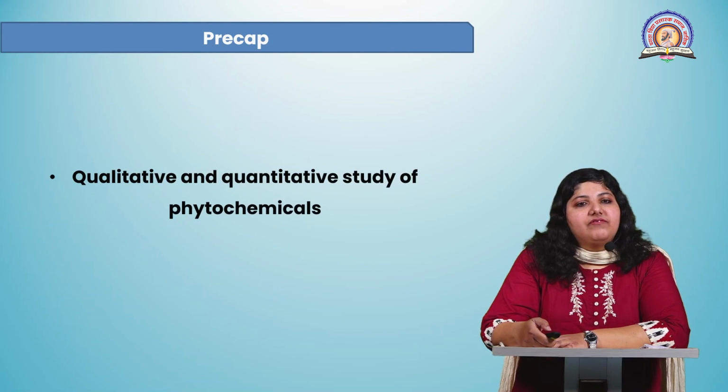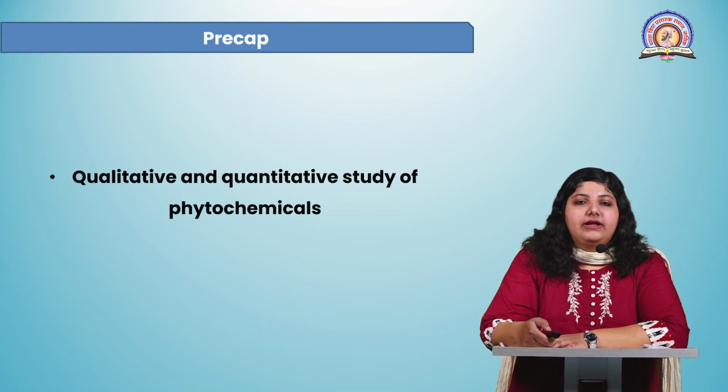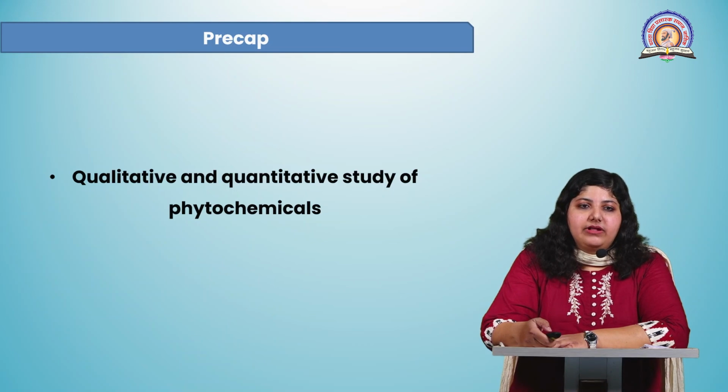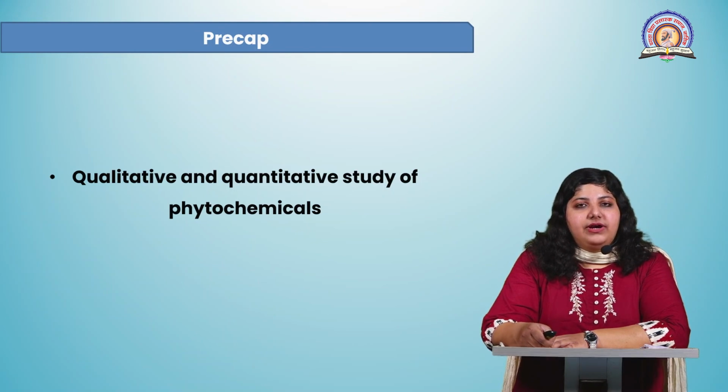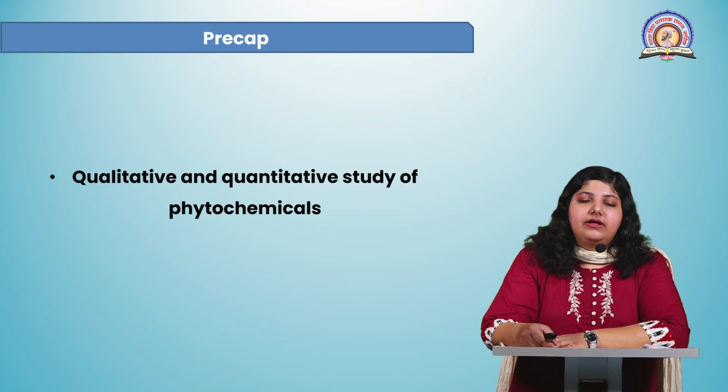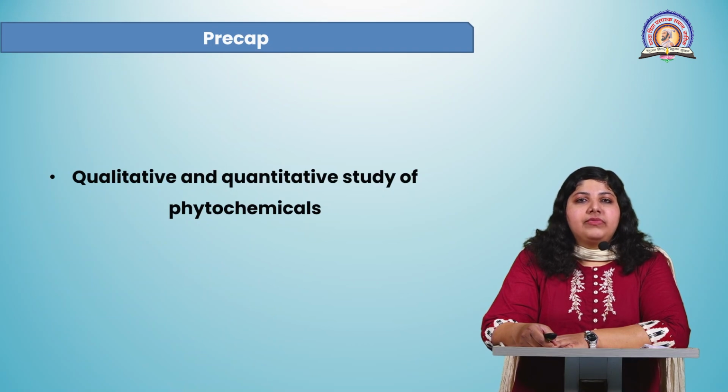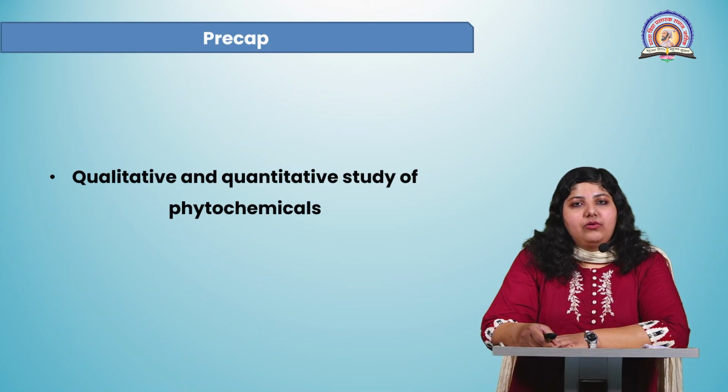In the next lecture, we will be seeing about the qualitative and quantitative study of phytochemicals. We will be studying how the different chemicals, different primary metabolites and secondary metabolites, are detected in plants, that is their qualitative study. And we will also be seeing how their amount is estimated, how we can quantitatively measure the amount of a particular chemical in a plant.